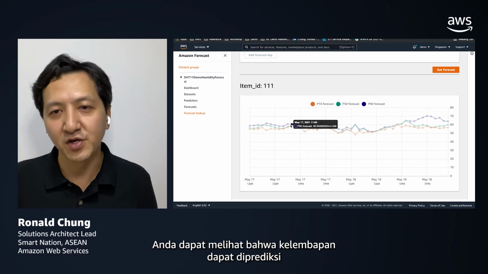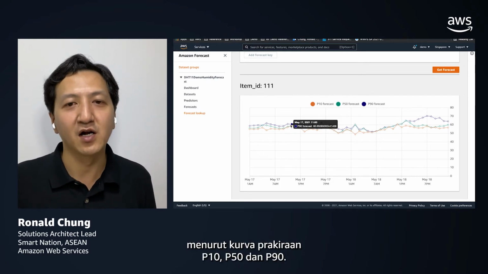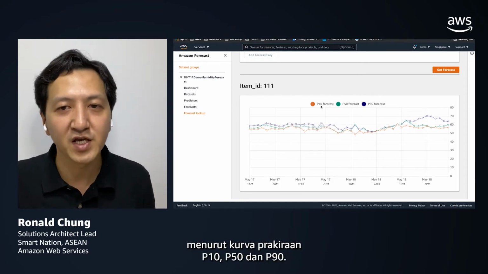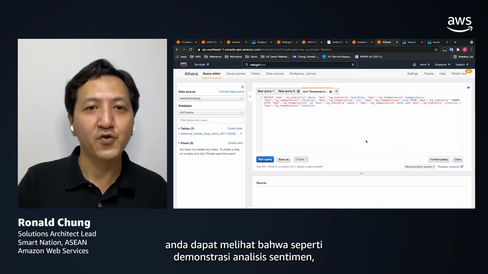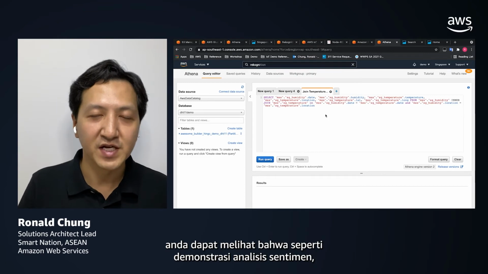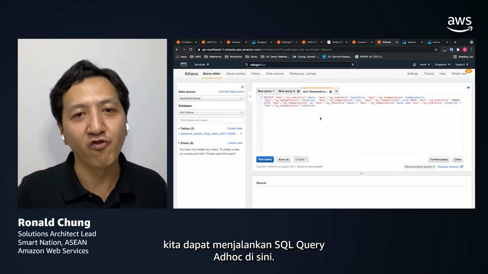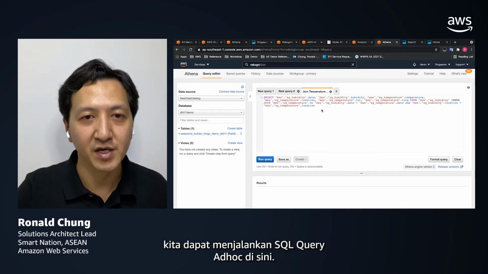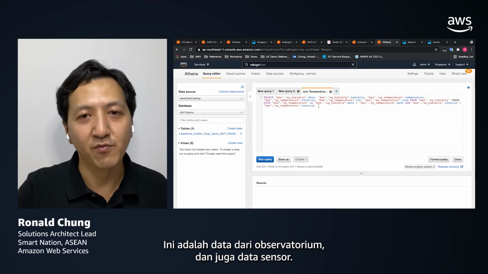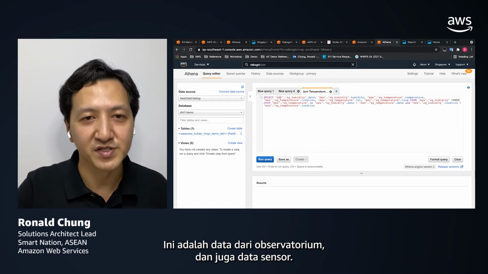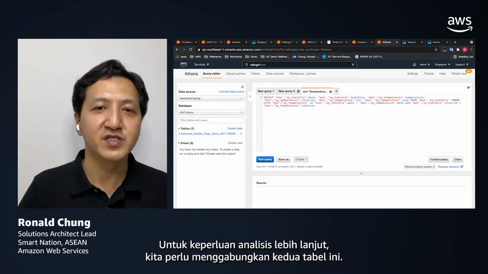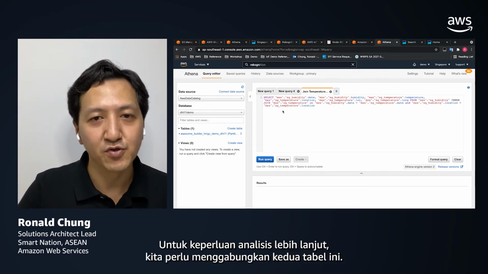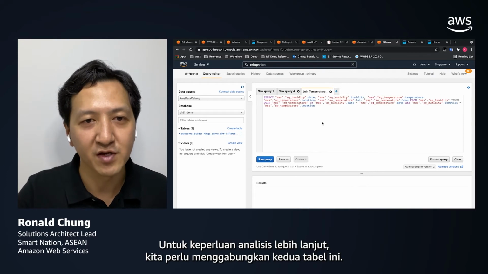So you can see that the humidity can be predicted according to the P10, P50, and P90 forecast curve. And for Athena, like the sentiment analysis demo, we can run the ad hoc SQL query here. These are the data from the observatory as well as the sensor data. They are from two separate tables. So for subsequent analysis purposes, we need to join these two tables together.